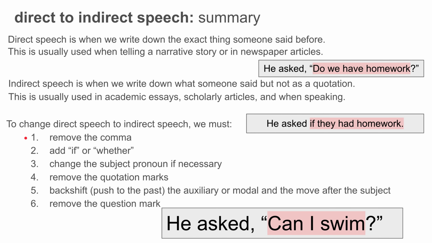To change direct speech to indirect speech, we must remove the comma, no comma. Add if or whether. Change the subject to a pronoun if necessary, not I, but he. Remove the quotation marks. Backshift the auxiliary or the modal, and then move the auxiliary or modal after the subject. So not can he, but he could. And lastly, we remove the question mark.